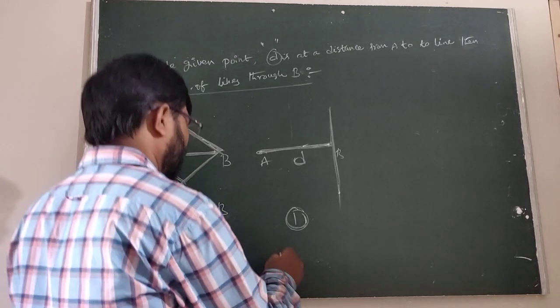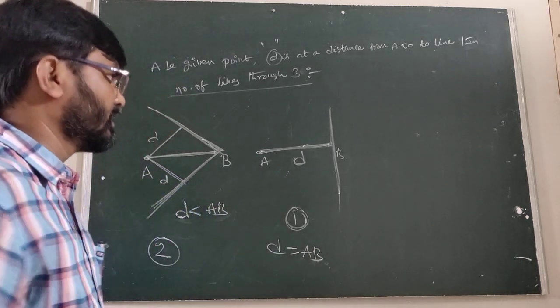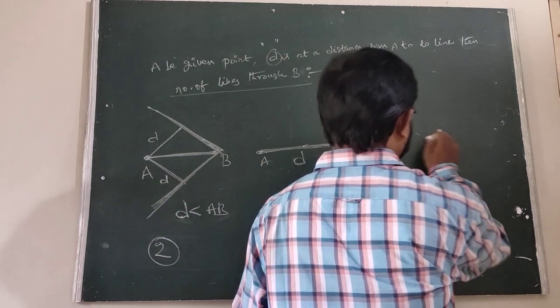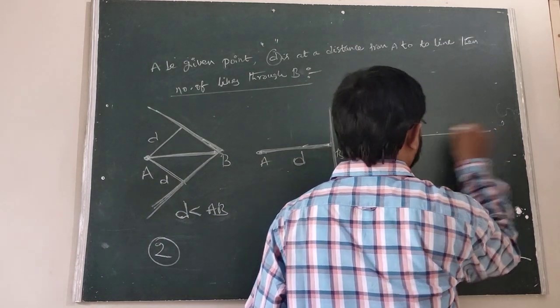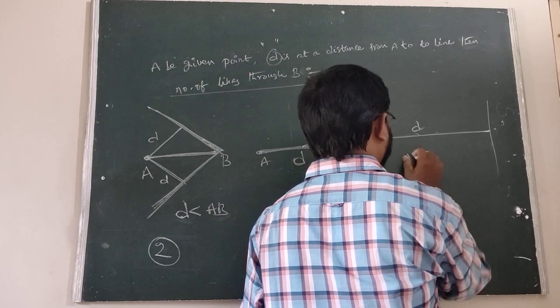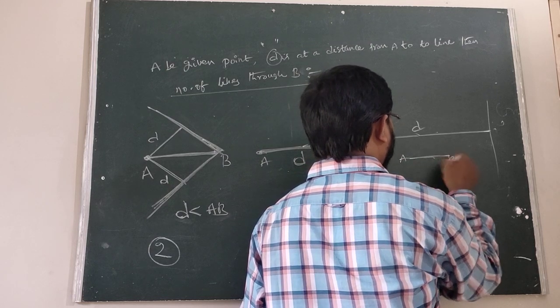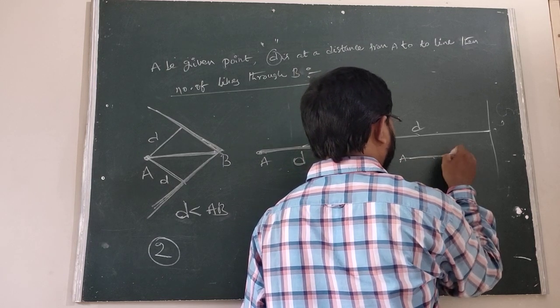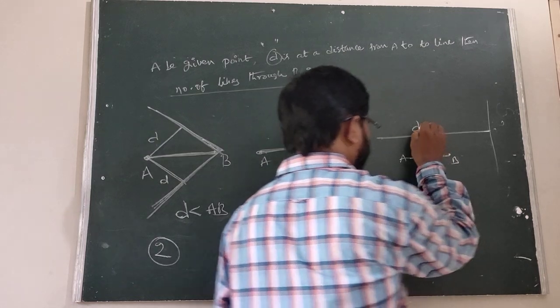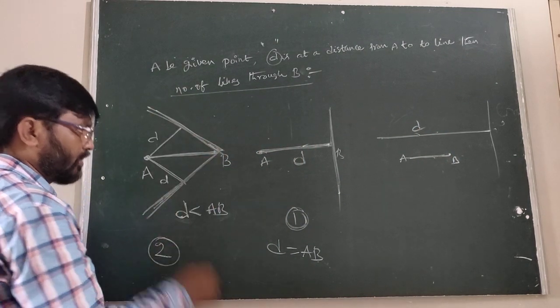Suppose D equals AB. Now suppose D is greater than AB. Here this is the D, and this is the point A to the B. Here when D is less than AB, the number of lines through the B is 2.